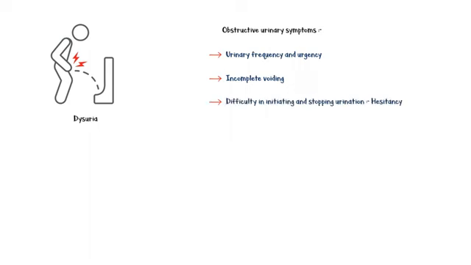However, it is important to note that obstructive symptoms occur only if the infection is severe enough to cause a blockage in the prostatic urethra. On digital rectal examination, where a healthcare person puts his finger into the rectum and palpates the prostate anteriorly, it may be warm, boggy, and tender to touch.